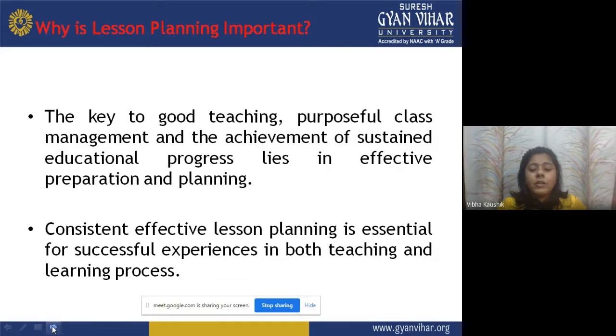Consistent effective lesson planning is essential for successful experiences in both teaching and learning process. Consistent effective lesson planning means continuous lesson planning is important if we want successful experiences, the experiences which the learner will have in both the teaching and the learning process.